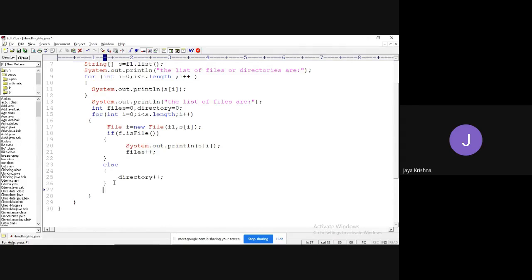Finally, with this logic, the loop is completed. There is no problem. Then I'm going to print all the data. System dot out dot println, the total number of files are, plus files.